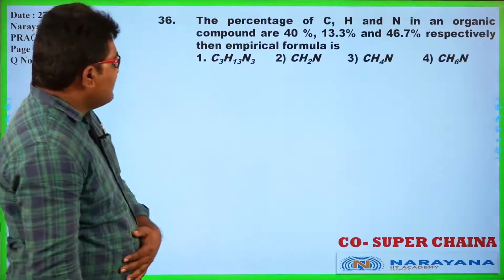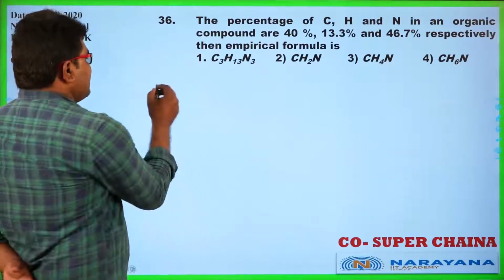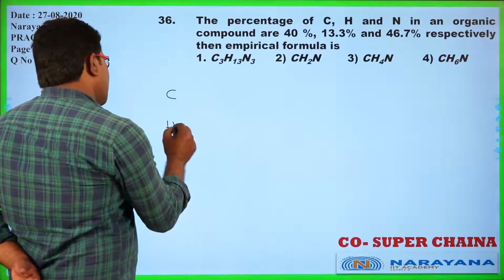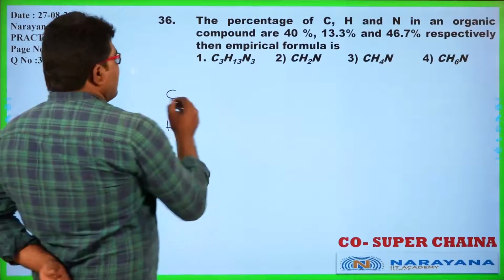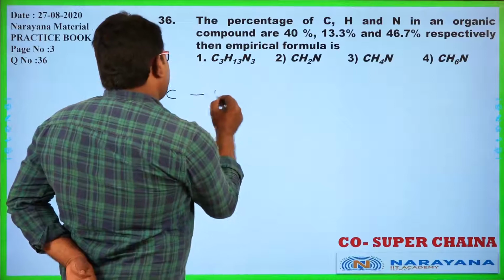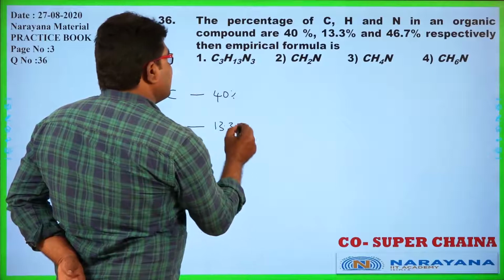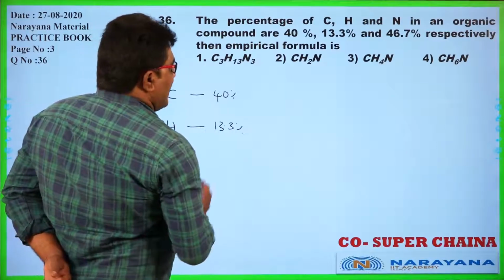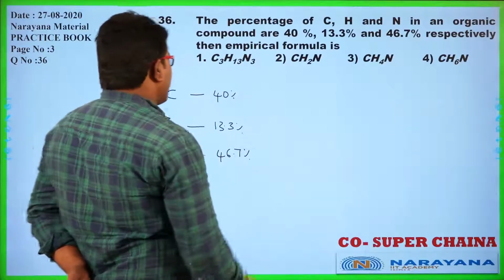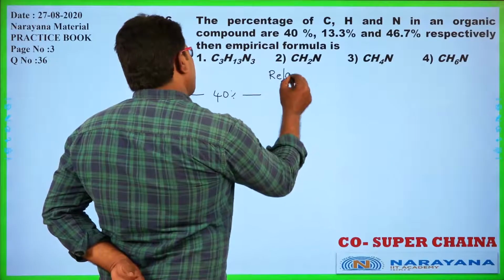The percentages of carbon, hydrogen and nitrogen in an organic compound. What are those percentages? For carbon, it is 40%. For hydrogen, that is 13.3%. For nitrogen, that is 46.7%.